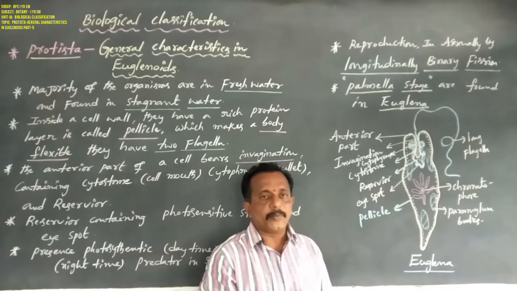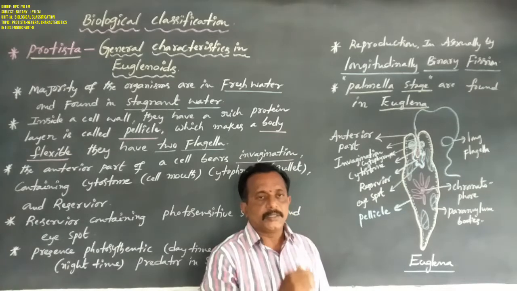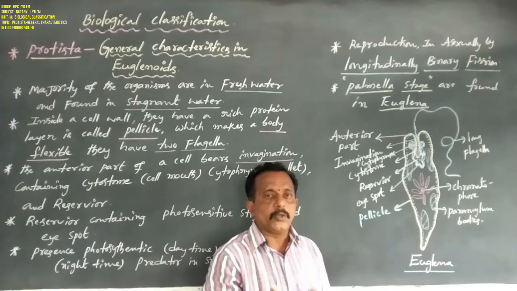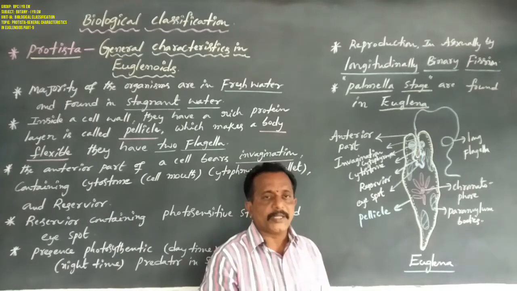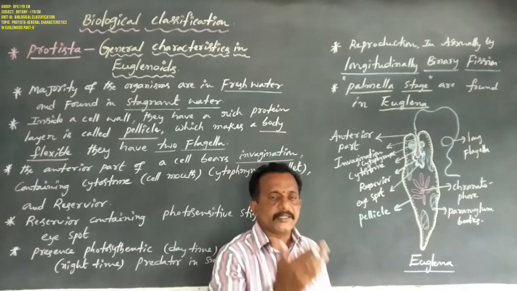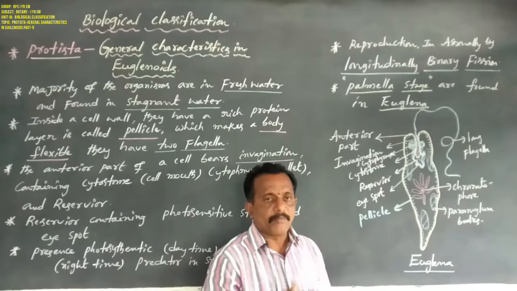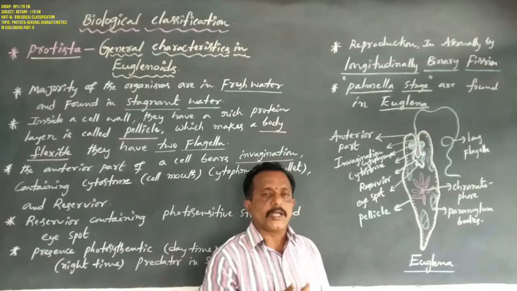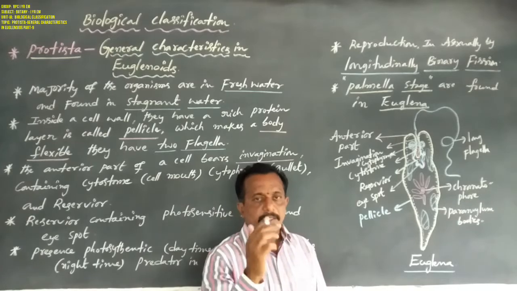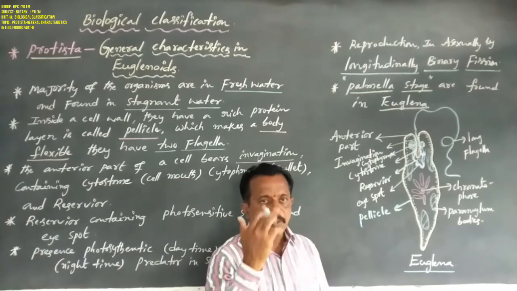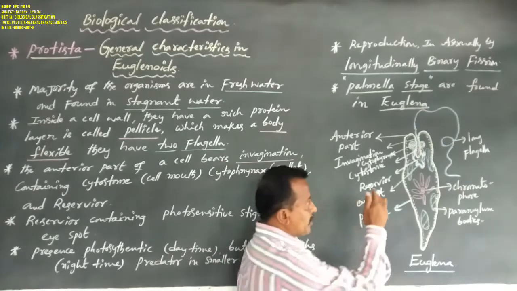But in dinoflagellates such as Noctiluca and Gonyaulax, there are two flagella, one lying longitudinally and the other transversely, both similar in size. Euglena also has two flagella, but these are dissimilar in size.